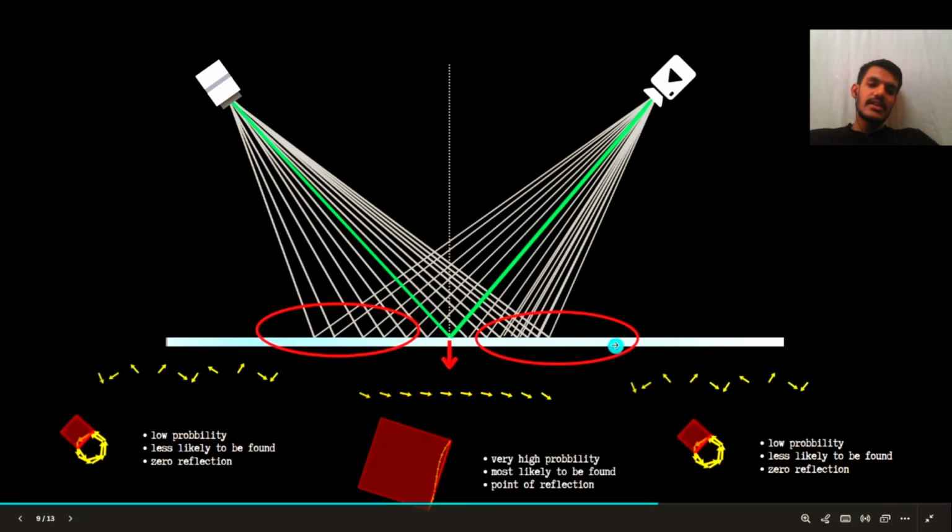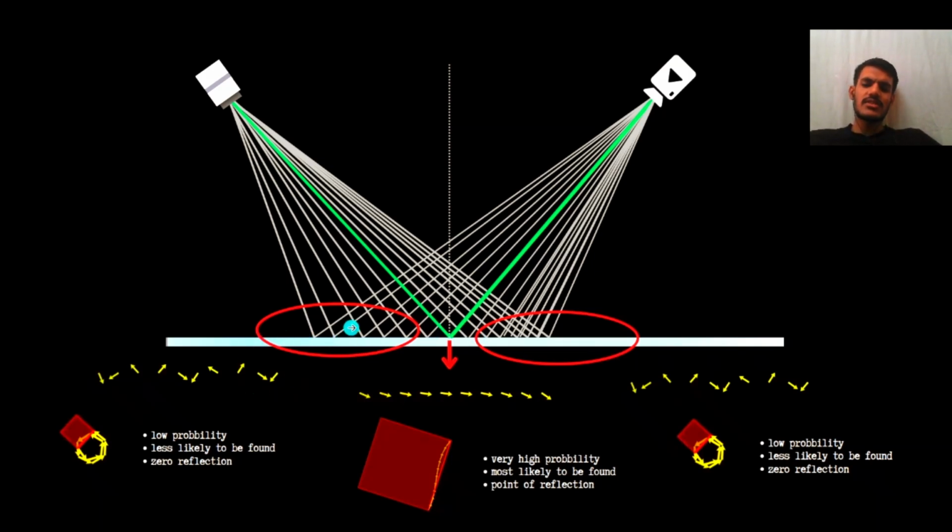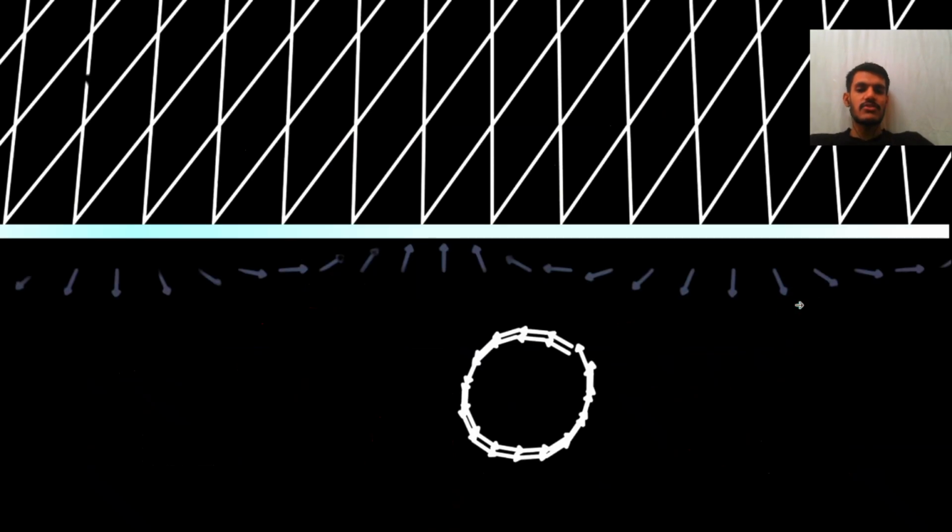So why does this region have zero reflection? Because these vectors basically cancel out each other. They are oriented in such a way that the net resultant vector is 0, and we have a zero amount of probability. Let's see one better picture to explain.